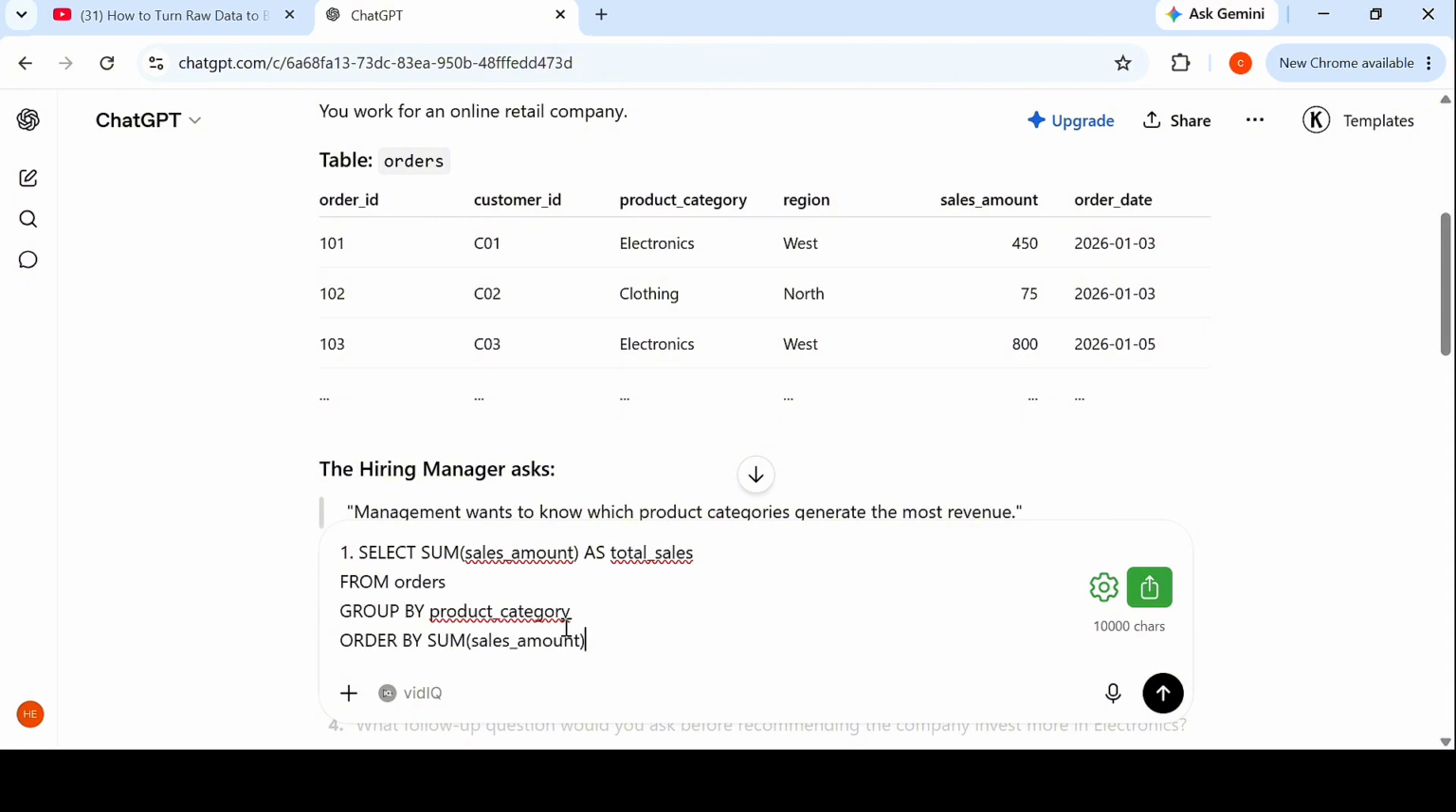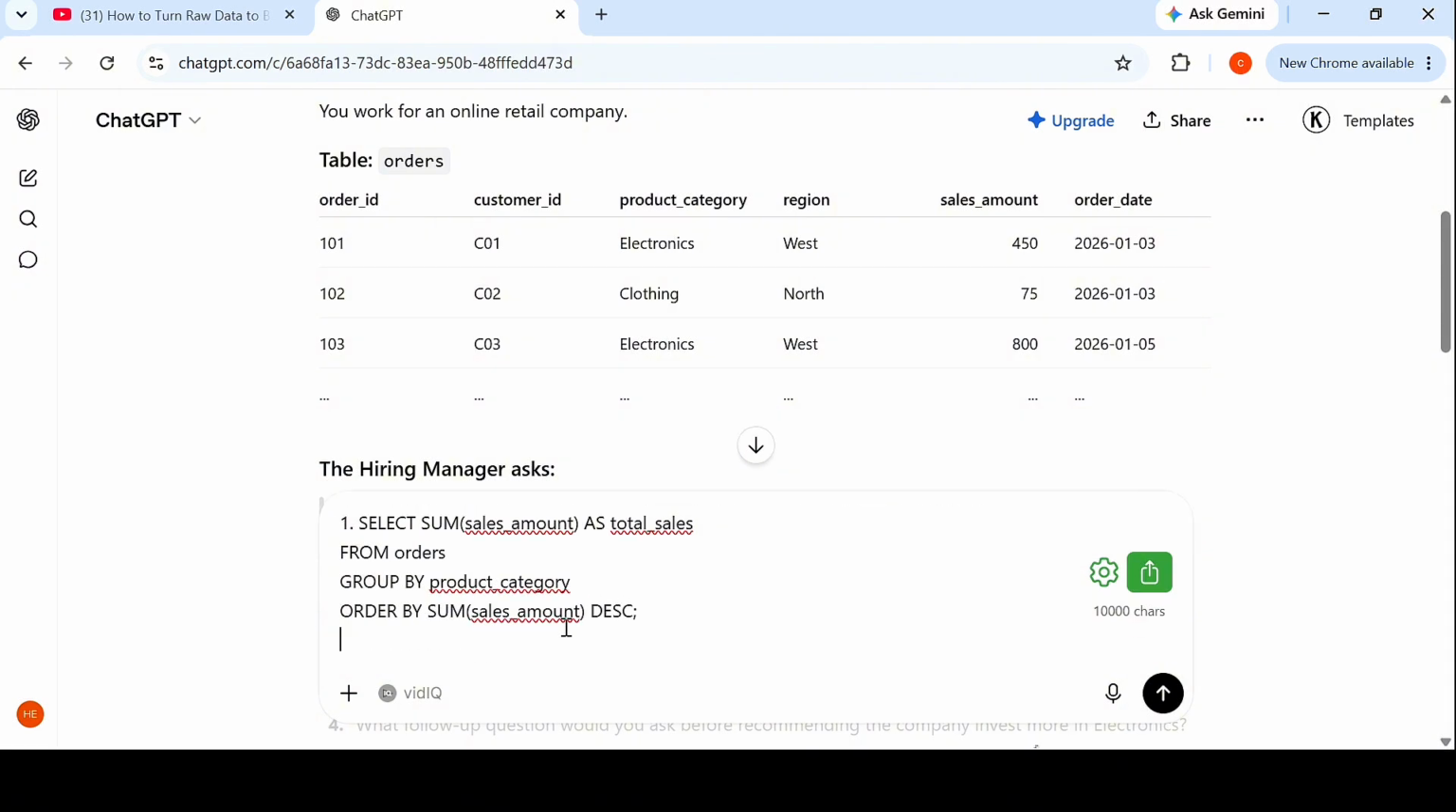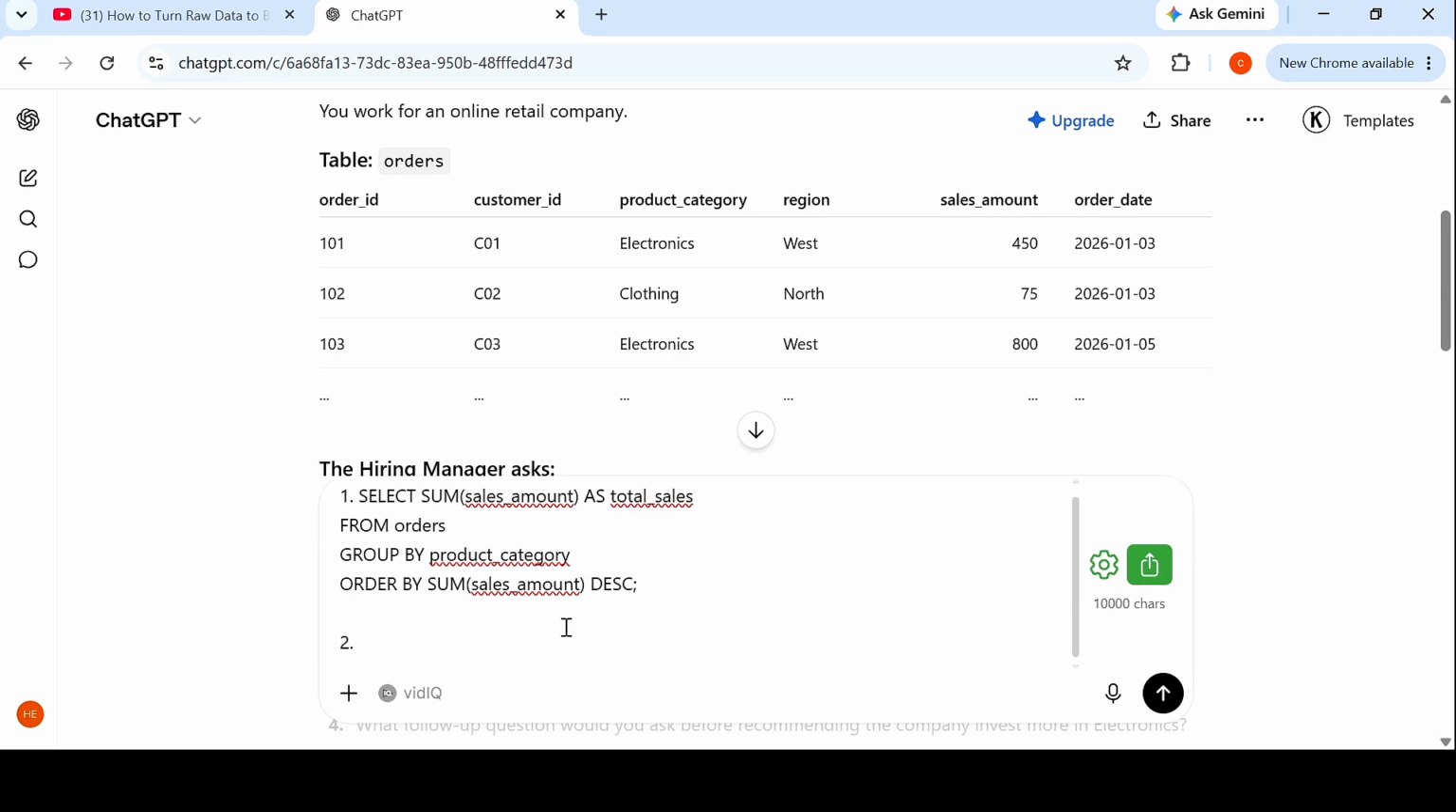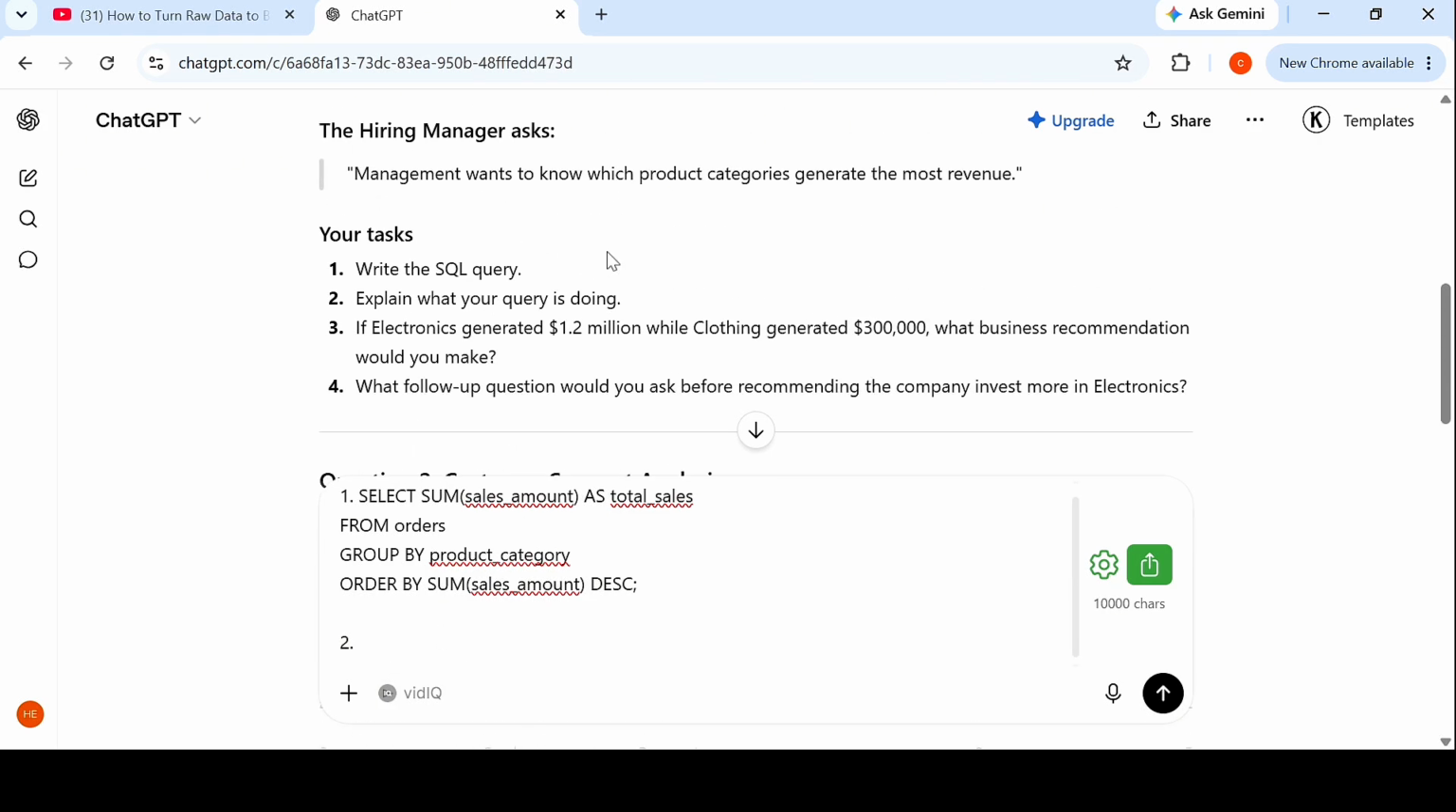so that it will be clean. Alright, so here I'm saying select sum of sales amount as total sales from orders, group by product category, and order by sum of sales amount descending. Now, why am I writing this? Is because this is exactly what the question wants us to do. The question wants us to first write the SQL query. Now it says explain what your query is doing. If this were a real life scenario, I would literally be talking through them, explaining just like I just did, explaining what each thing I'm writing does. You see how I explained what the as does?